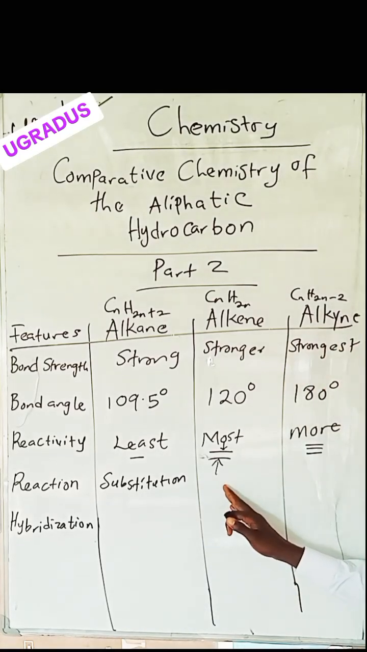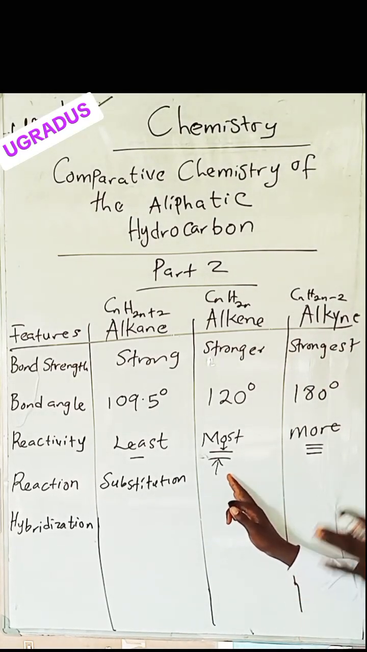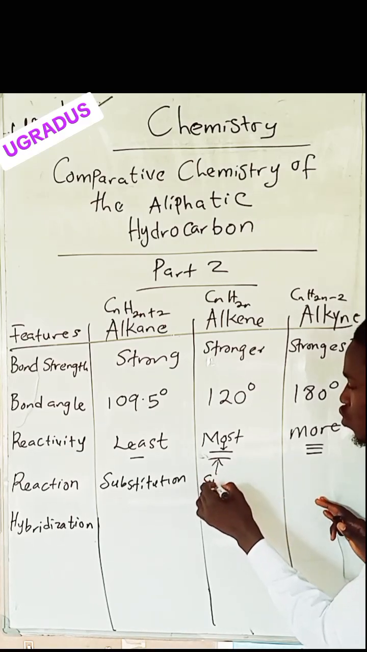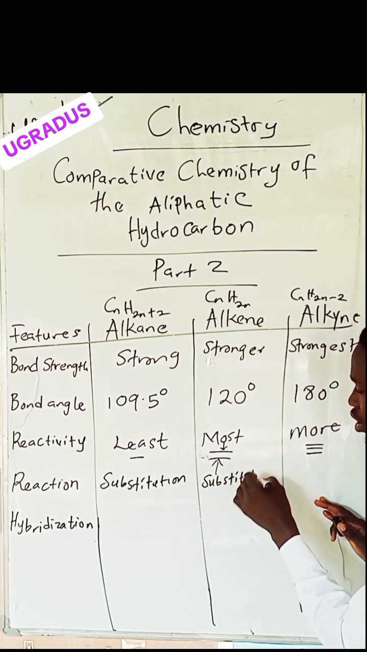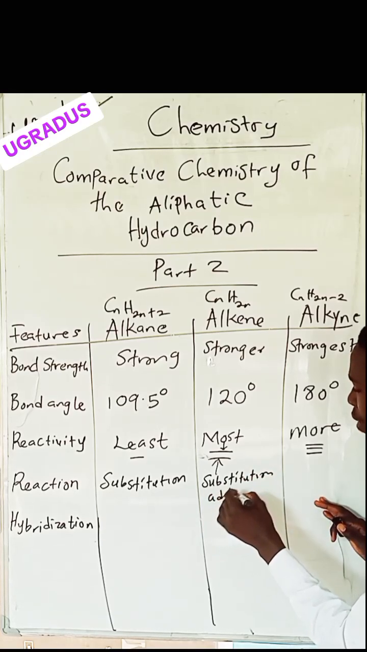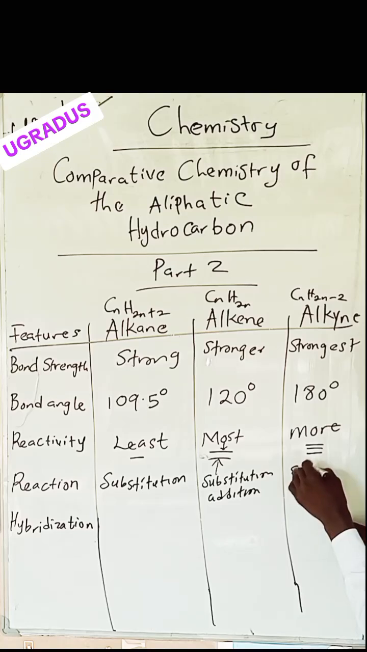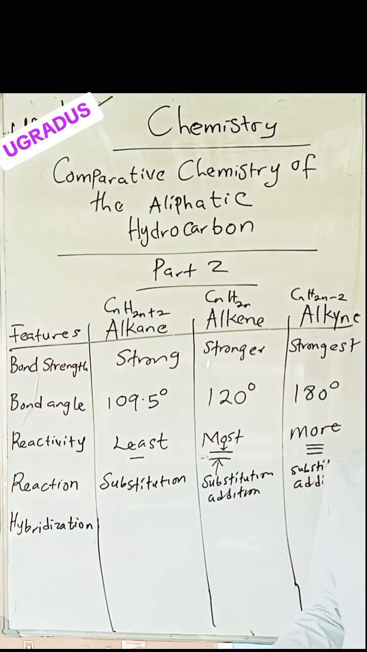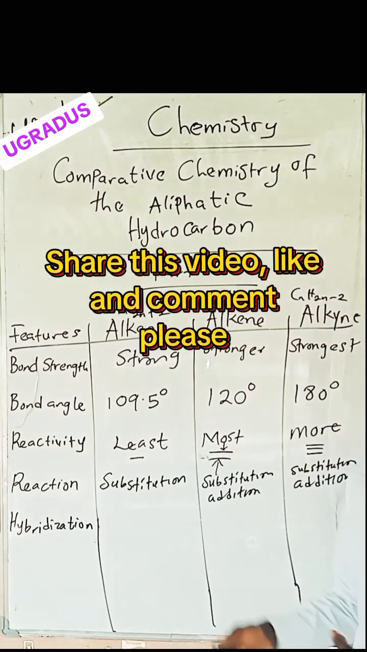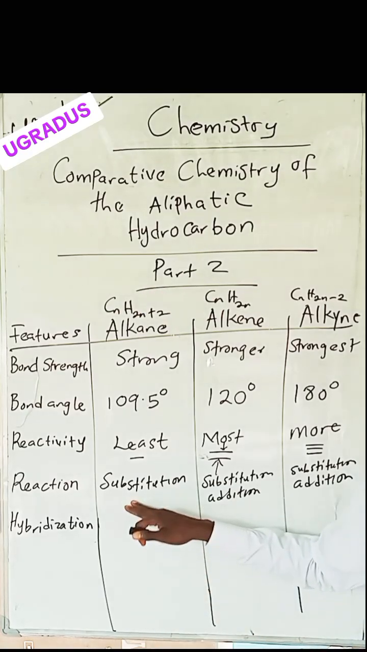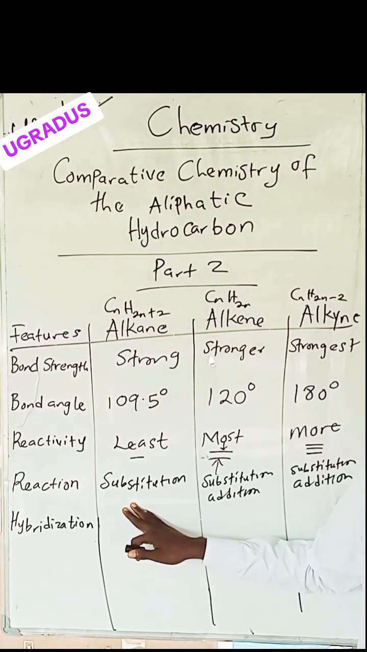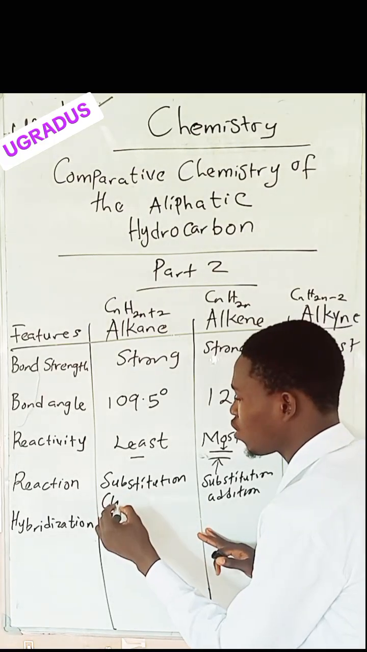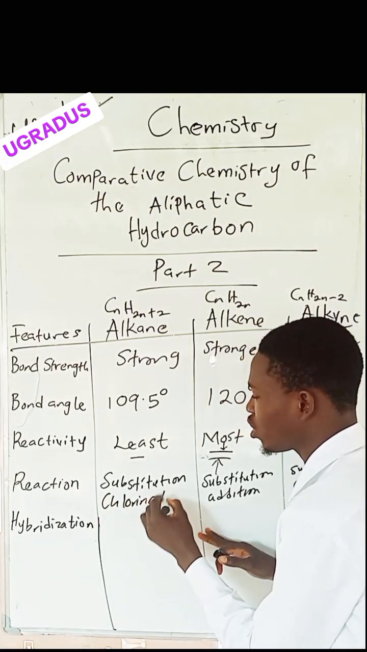And alkenes undergo both substitution and addition. And when it comes to alkynes, they also undergo substitution and addition, since they are unsaturated. If you are unsaturated, it means you don't have enough, so if anybody offers you anything, you are going to gladly accept. But note, alkanes do not undergo addition reactions. Another reaction that is unique to them is the chlorination reaction.